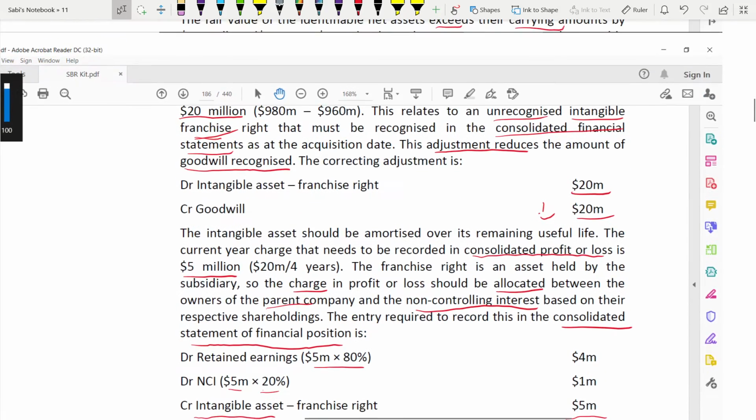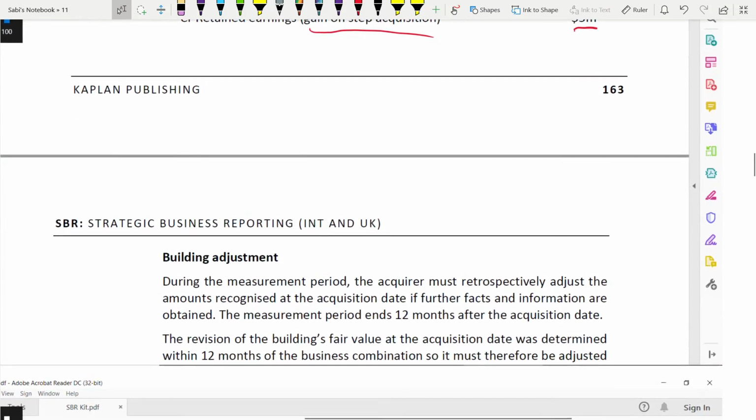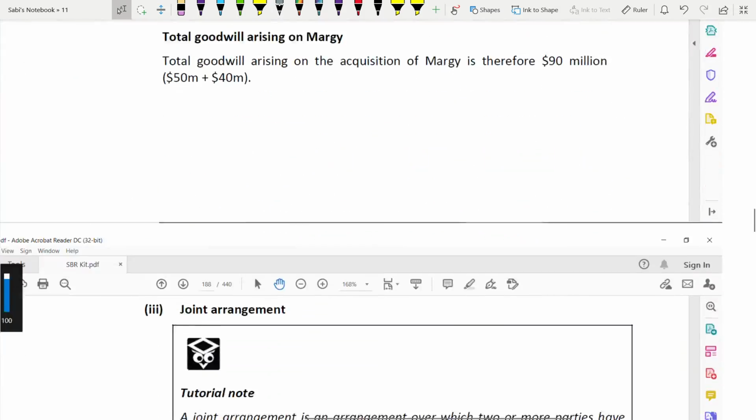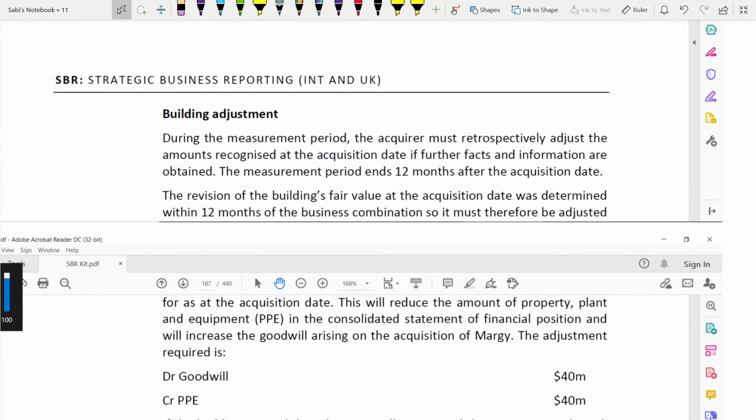I just wanted to go through the goodwill part. Okay, so we are done with it, and next, what is the next item which we need to deal with? The next item is building adjustment. See how they're using a different subheading for each and explaining.